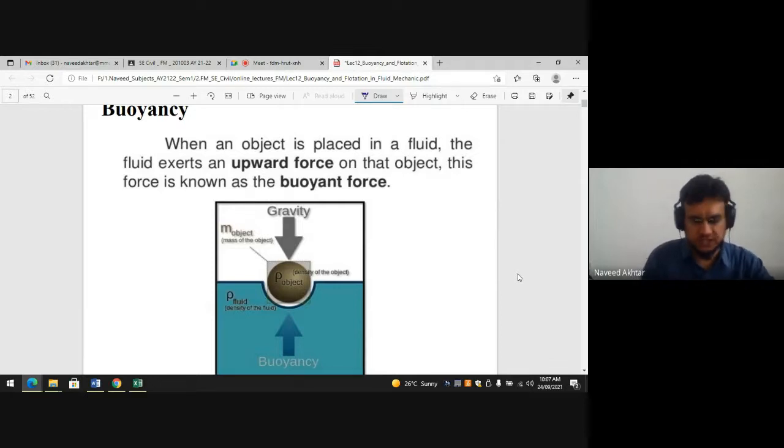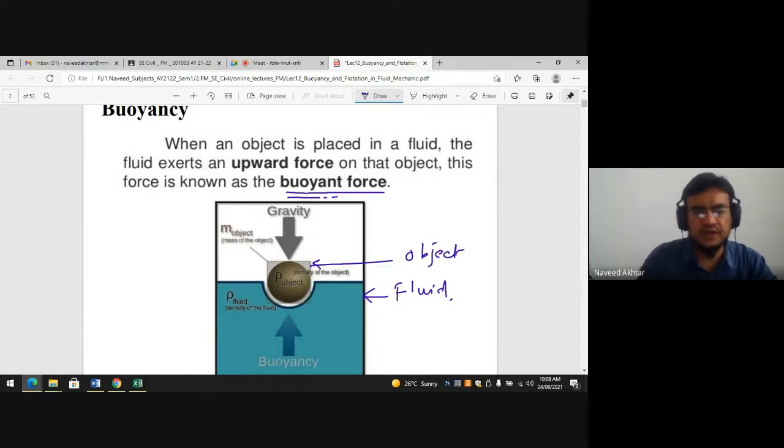This force is known as buoyant force. So if you place it on the fluid, this is your fluid mass, okay, this is your object.